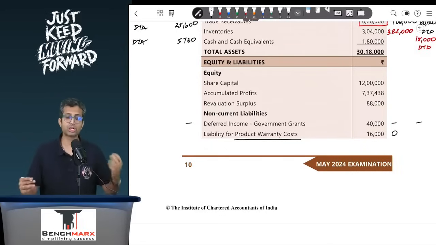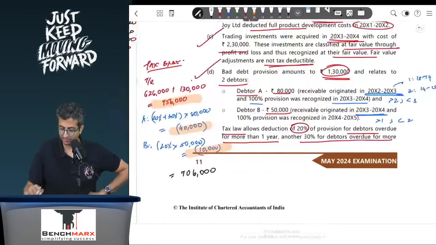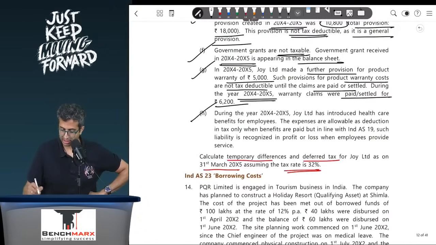Logically this will be a deductible temporary difference because income tax will give you deduction of this 16,000 in the future years, and hence this is a deductible temporary difference. Deductible temporary difference of 16,000, and 16,000 into 32%, this comes to I think 5,120. This is, let us say, a DTA. Okay, and next the last part.